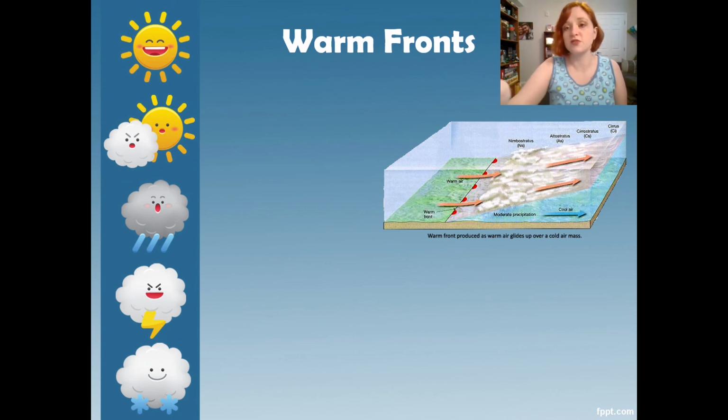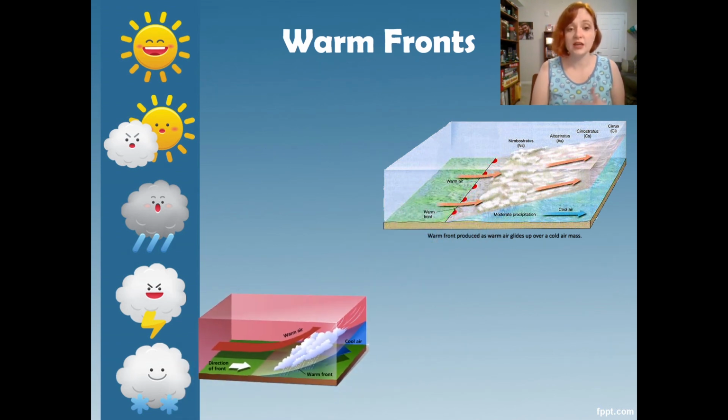So if there's a city it's approaching, right? Let's say Richmond, since that's near us. If the warm front is approaching Richmond, on Tuesday, we have cirrus clouds and good weather, okay? And then by Thursday, we have rain, right? Because the warm front has moved closer to us and brought that rain, but will also bring us our warmer temperatures. Again, here's just the other picture where you have the red warm air coming up like a ramp over the cool air and making those lighter clouds and a little bit of rain.